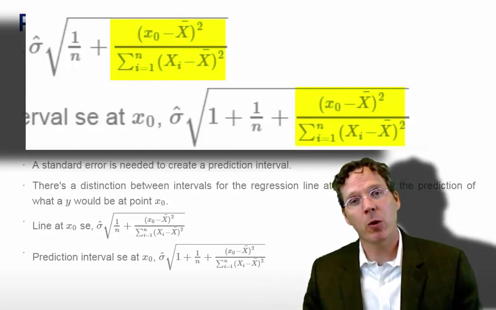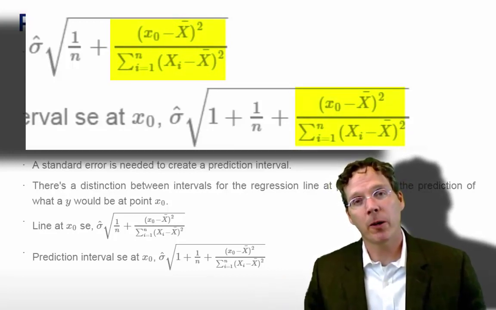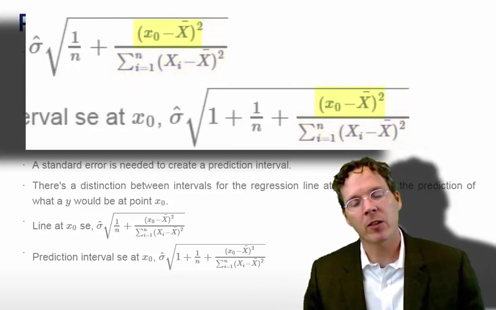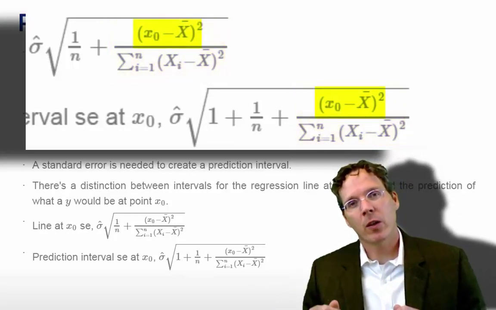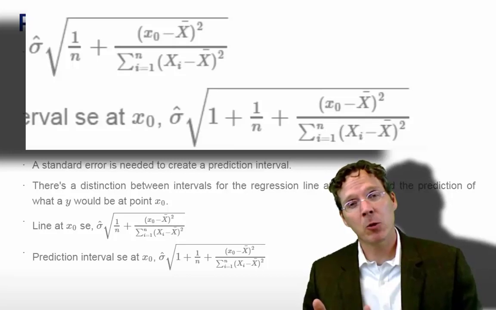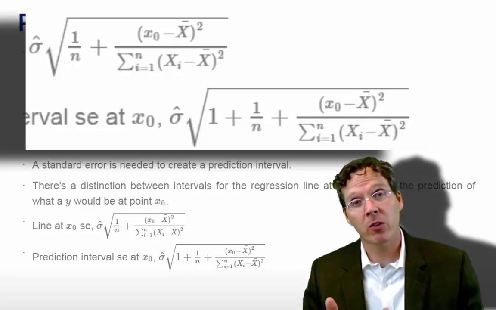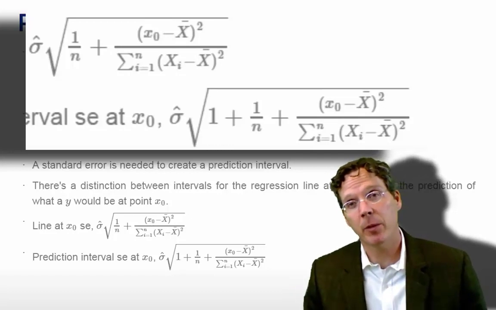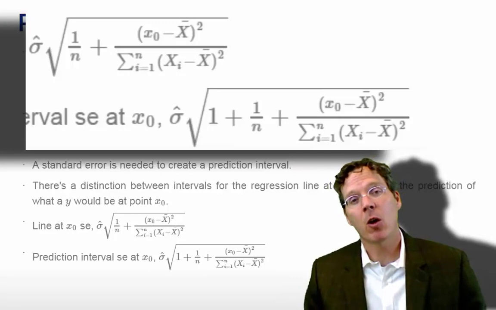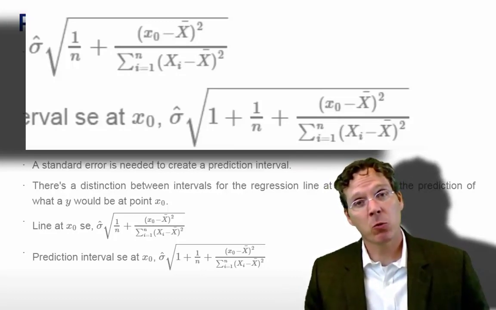So we'll talk more about that later, but let me also focus on this very end term that is in both equations, x naught minus x bar divided by the top of the variance of the x's. Consider the numerator of this statistic. Our prediction error is going to be the lowest when x naught is equal to x bar. So our prediction variance is going to be the smallest when we're predicting at the average price of a diamond, or at the average mass of a diamond, or at the average height of the parents. So that's one thing to notice.